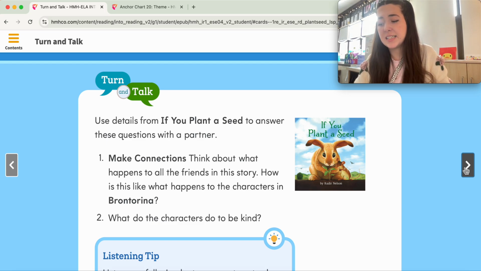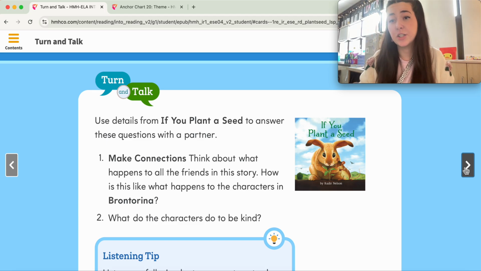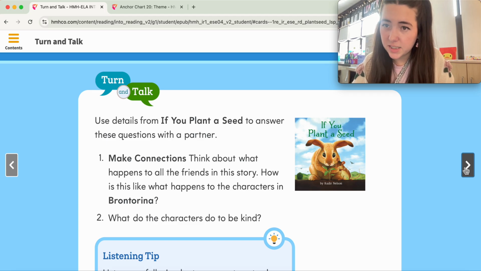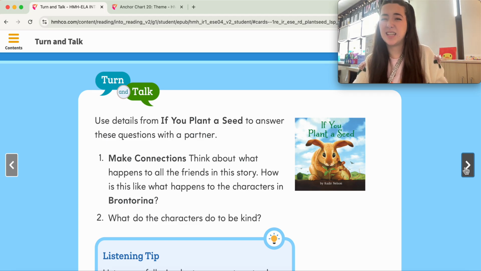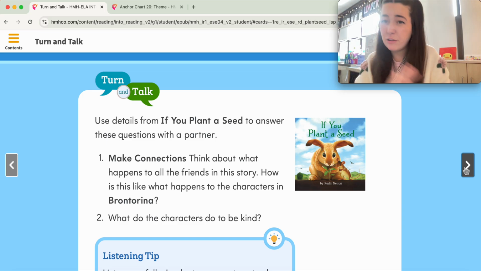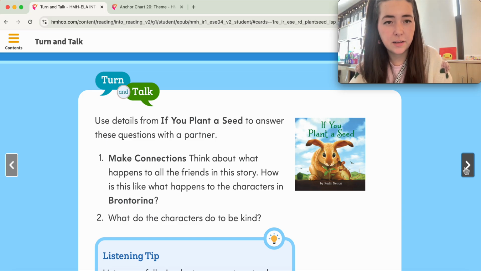So remember I said, if you plant a seed of selfishness, you will get into trouble. So what kind of seed should you plant? Should you plant a seed of selfishness, or should you plant a seed of kindness? I want you to think about that. Think about the lesson you can learn from this.